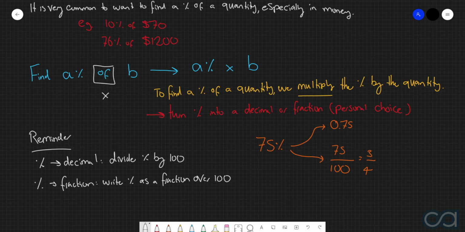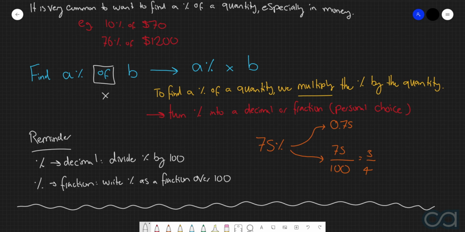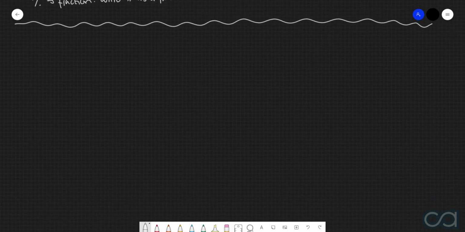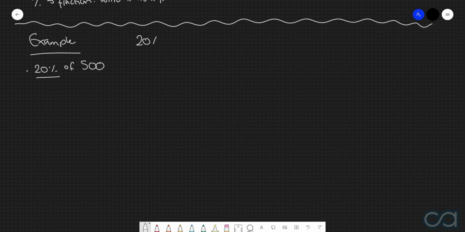So let's now go through a few examples of how we can find a certain percentage of a quantity. Alright, so let's say first of all we wanted to find 20% of 500. First thing that we're going to do here is convert this 20% into a decimal and or fraction. Just to get some good exposure, let's do both. So 20% as a decimal will be 0.2.